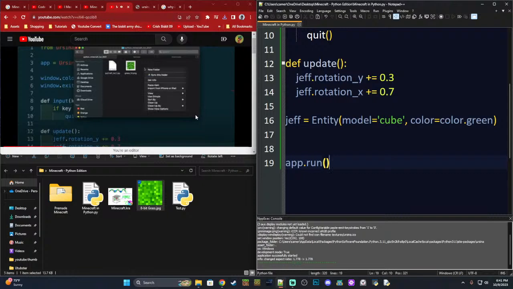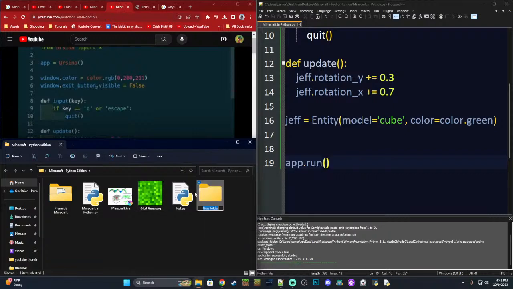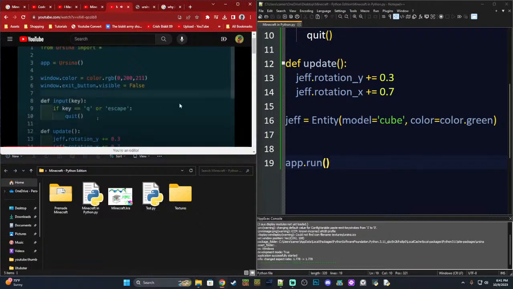I'll make a folder now, and I'll call that assets. Even though they're not in the same folder, as long as this folder is in the same place as where your code is, the Ursina engine will be able to find your textures and your other assets like models and sounds. We're going to make a folder and call it textures. We want to have a textures folder to hold our assets in. We don't want to have them all spilling out all together. So let's go ahead and add in our texture. Ursina works really nicely for things like that.